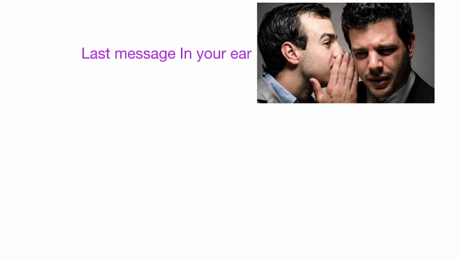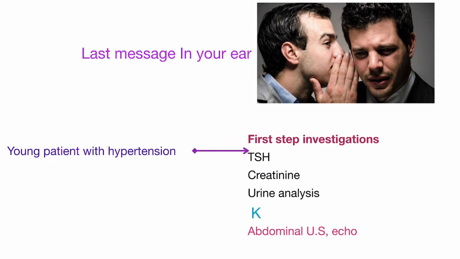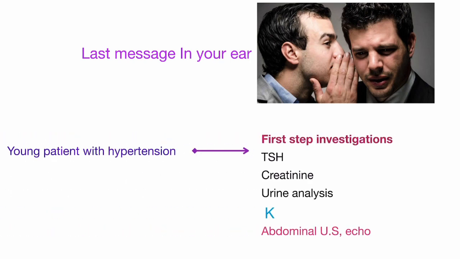Last message in your ear: if a young patient comes with hypertension, what will I do in a practical way? First step investigation, I will do TSH, creatinine, urine analysis, and potassium level. So three blood tests: TSH, creatinine, potassium level, and urine analysis, right?